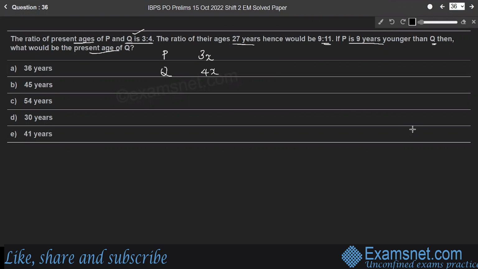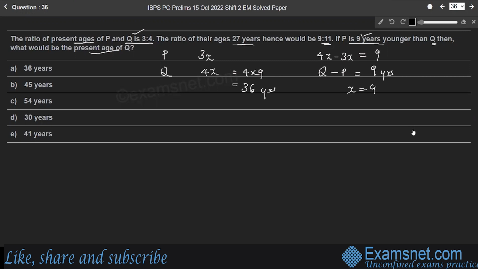And it is given that P is 9 years younger than Q. That means 4x minus 3x, that is Q minus P. Age of Q minus age of P is equal to 9 years, which is 4x minus 3x is 9 years. Therefore, x is equal to 9. So, what is the present age of Q here, right? So, Q is 4 into 9, 36 years old, right?